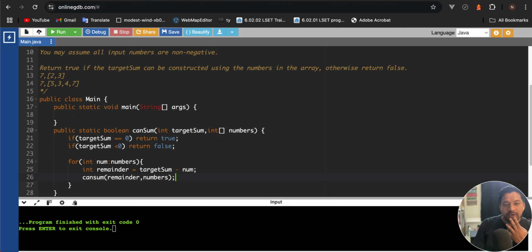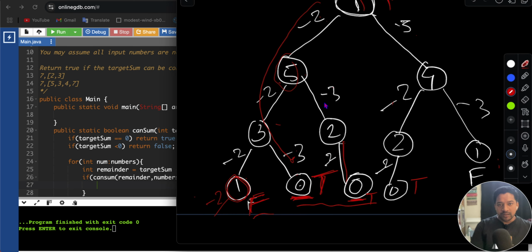So now what will be our approach? If this value will be true, then no need to check another case. If we get this value true here, then from here only we'll return.